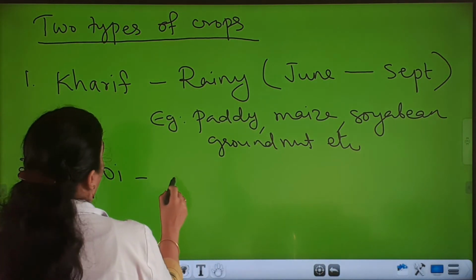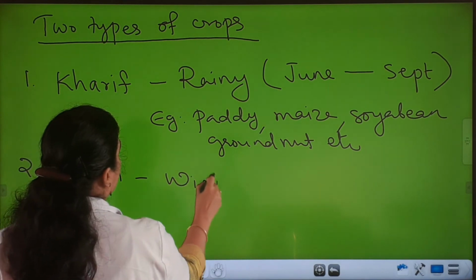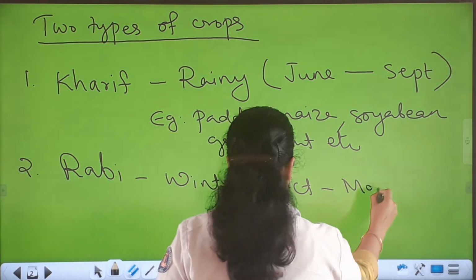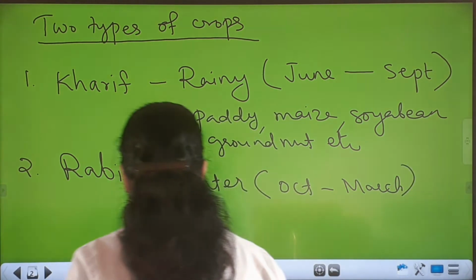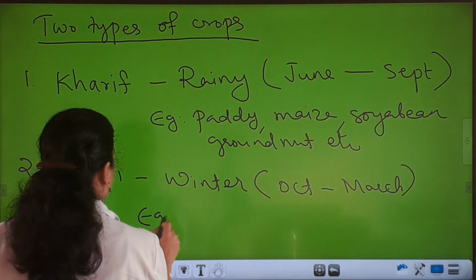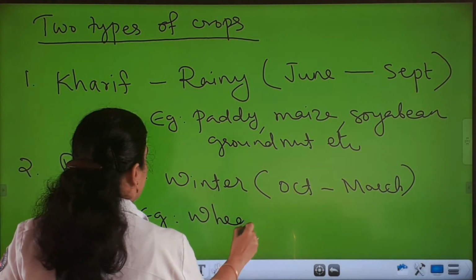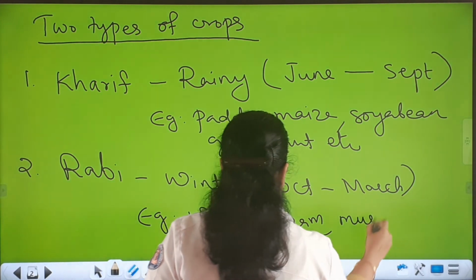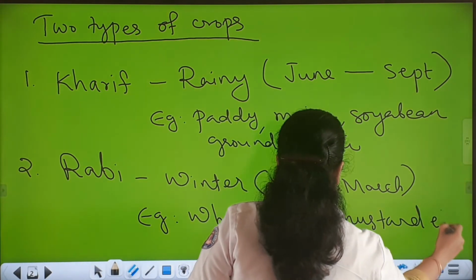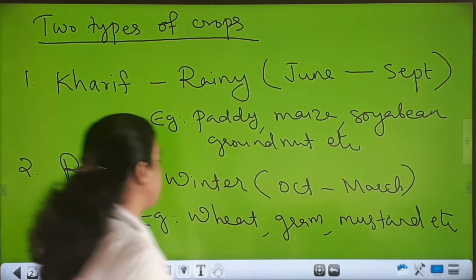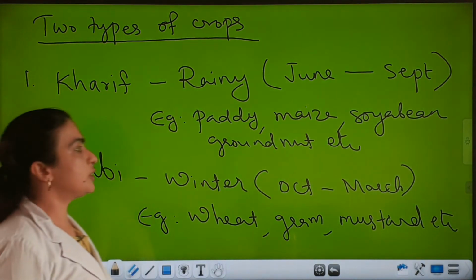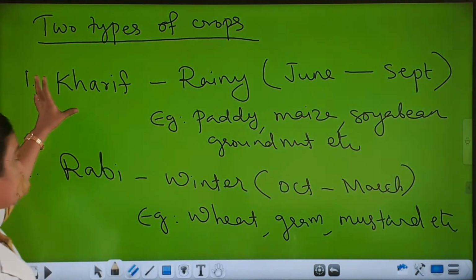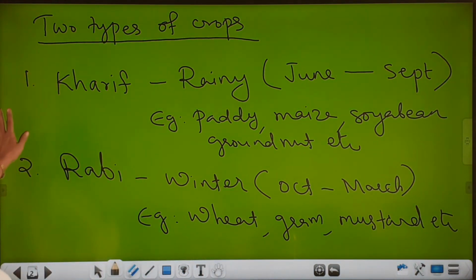And rabi crops are the crops which are grown during the winter season, that is from October to March. These are grown and cultivated during the winter season, that is from October to March. Example, wheat, gram, mustard. These are the two types of crops. Is it clear? And this classification is based on season.